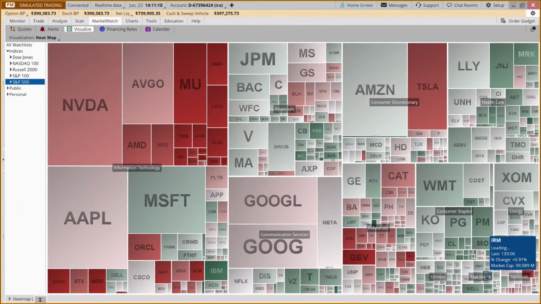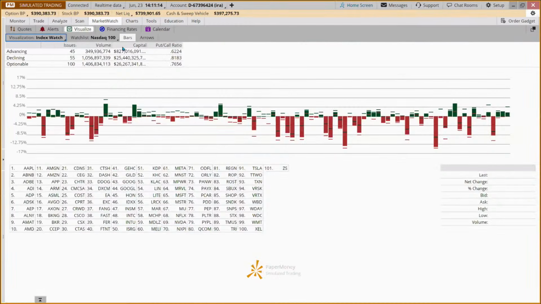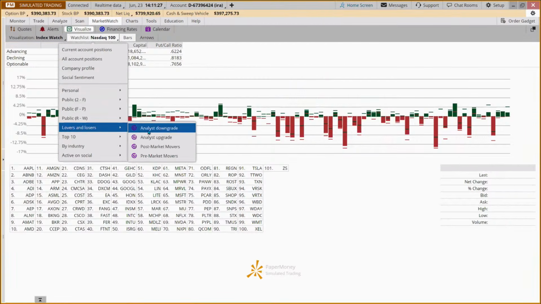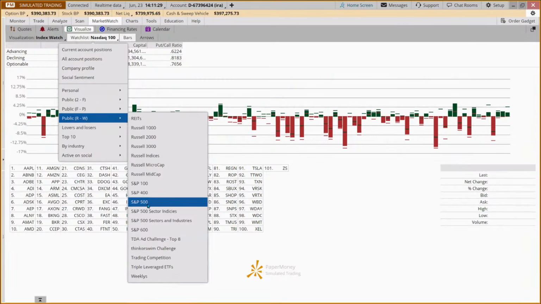Consumer staples were up, real estate, utilities. And then if we come to the index watch and put in the NASDAQ, we had 55 down and 45 up. And if we look at the S&P, I bet you the ratio is even a little stronger.